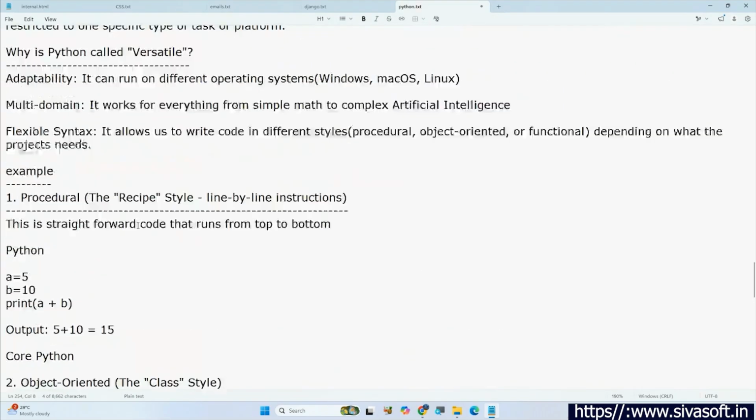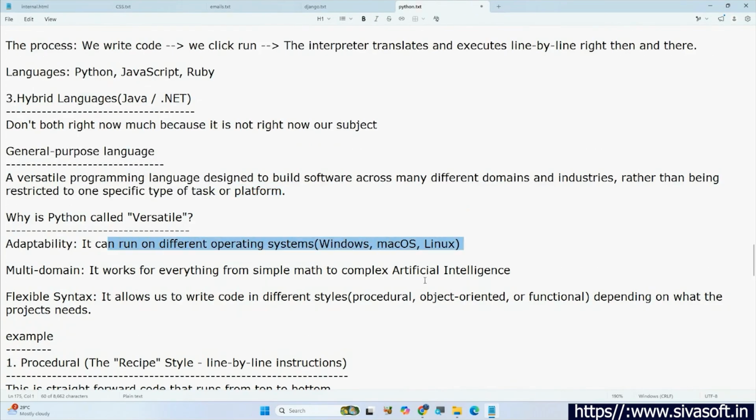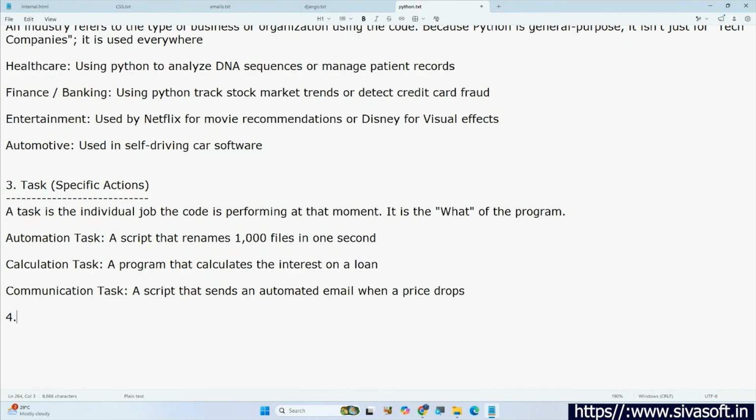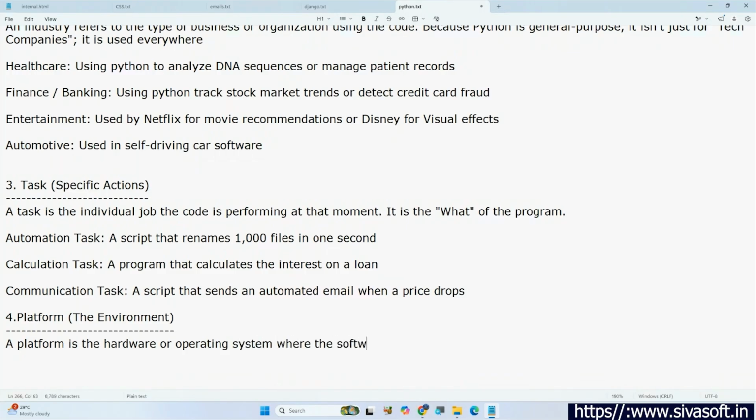Okay, then in this definition, I wrote platform. Platform means nothing but operating systems, browsers, mobile operating systems, cloud platforms, embedded platforms, something like that. So just write based on it. Platform means simply we can call it an environment. A platform is the hardware or operating system where the software lives and runs.